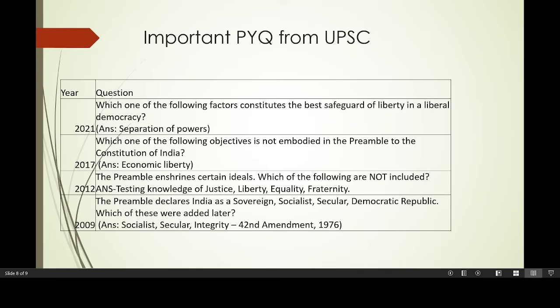I have only added a few questions from the PYQ. You can check the PYQ. You will get so many questions related to the preamble and you can answer them all if you have gone through this class thoroughly. All right.